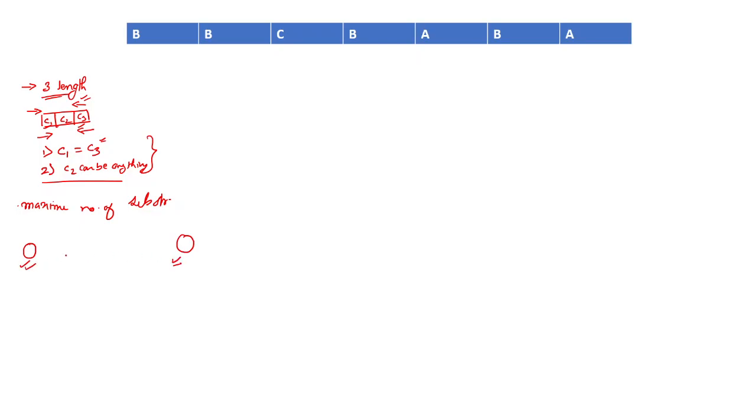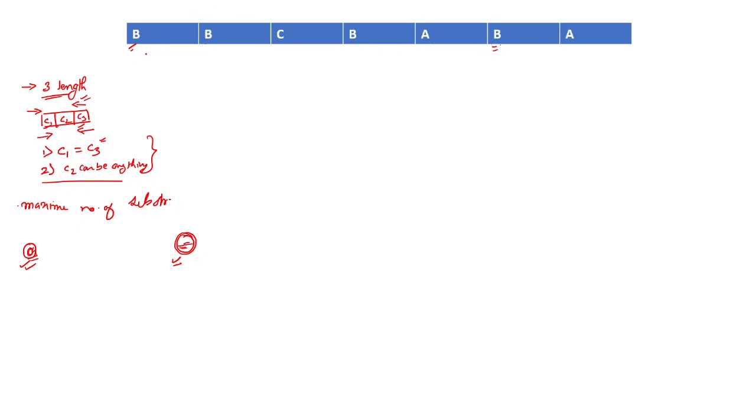We find, for a particular character ch, the last position where it lies. For example, for B, what is the last position at which B appears? This is not the last because B appears here, and this is not the last because B appears here. So this is the last position.